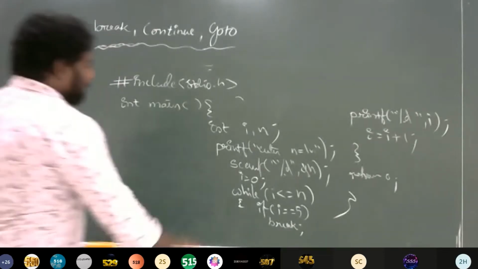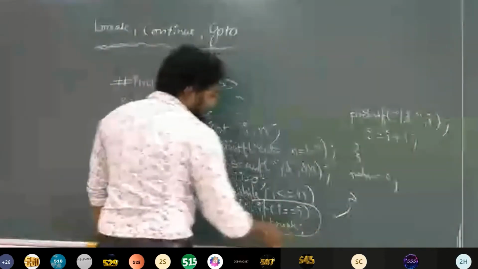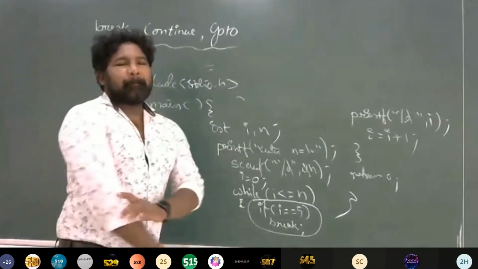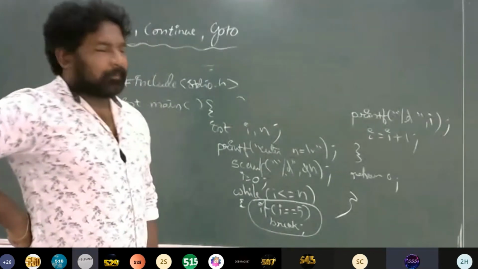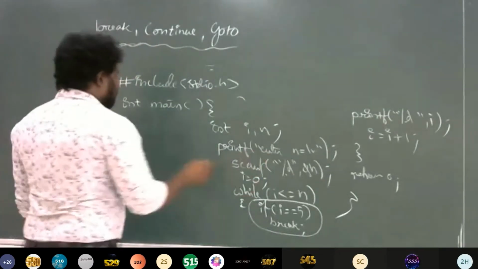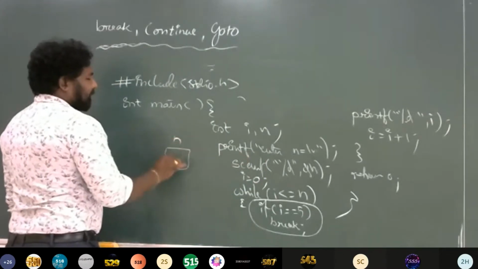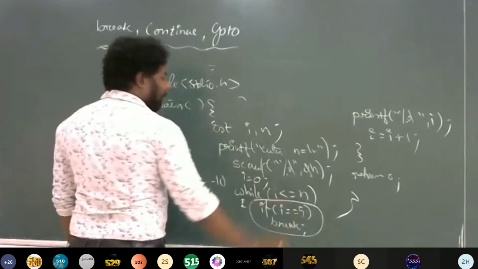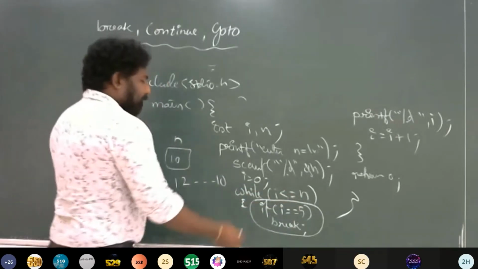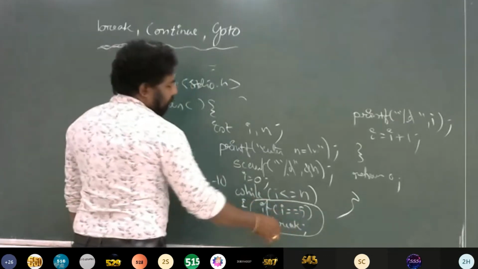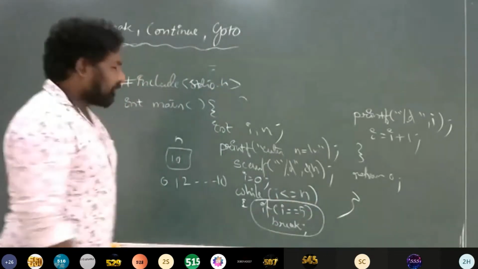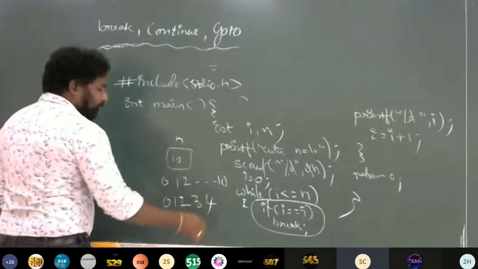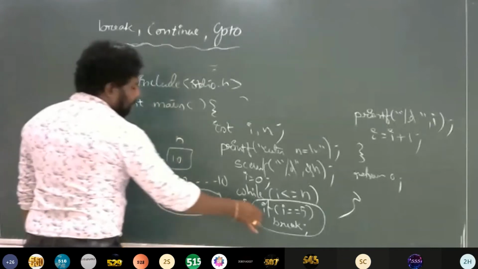If this if condition and break are not there, what is the output? 0 to n, sir. Whatever the n value is. If I have given n as 10, it prints numbers from 0 to even 10, because I put an equals sign also. But I put a condition that if i equals 5, break. So the output will be 0, 1, 2, 3 and 4 only. This is the output because of this.